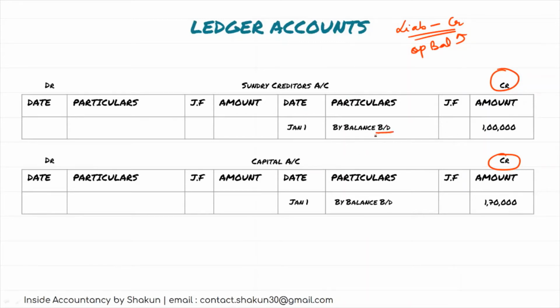Please note this is brought down. Why brought down? Because it is brought down from the previous accounting year. So when we were closing the previous accounting year, this is the amount of balance that has been brought forward. So this is how you post. This is how you do ledger posting from an opening journal entry. There you will not do the way you used to do in case of simple journal entries by putting the opposite account. You will only transfer the opening balances to the respective ledger accounts.